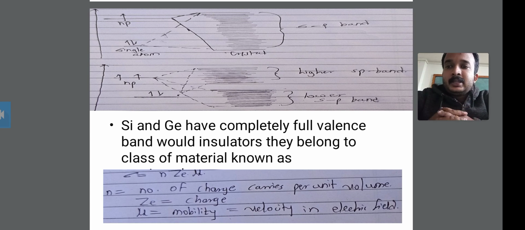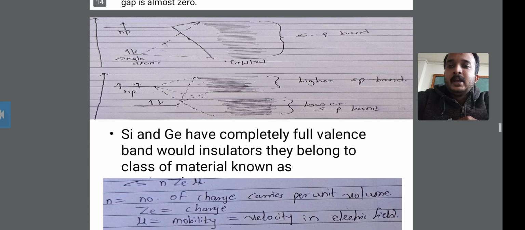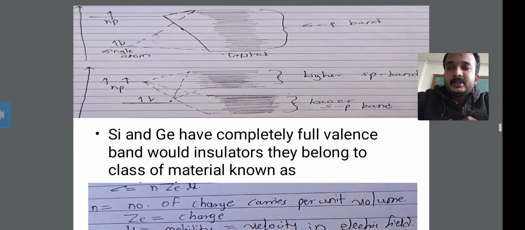Okay, this shows the sp band, and this sp band is a combined band, not split. In the first diagram, the sp band does not show splitting, and it is a combination, forming the combined sp band. And these are the crystals.